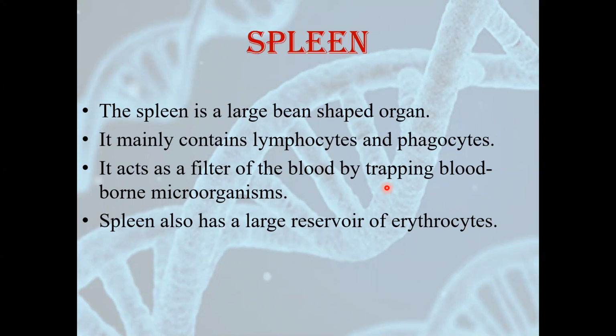Now, suppose there are any microorganisms present in the blood, and if the blood goes into the spleen, these microorganisms will be filtered out of the blood. It is also a large reservoir of erythrocytes. It is also called the graveyard of RBC. When RBC die, they get destroyed in the spleen itself.